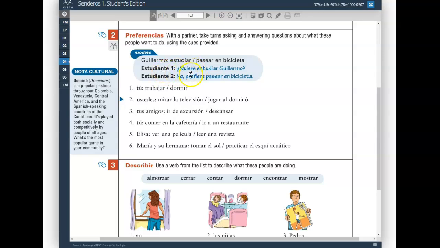So, quiere estudiar Guillermo, and then you're going to use the verb preferir, which conjugates just like querer. Stem changes from E to IE in preferir. Conjugate the verb preferir according to the same subject that's provided at the beginning. Unless it's tú or ustedes, and I'll show you what that would look like in a moment. So I'll pause and then give the correct answers for activity 2.